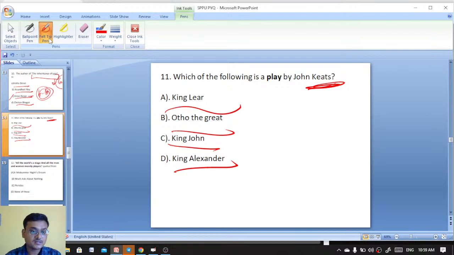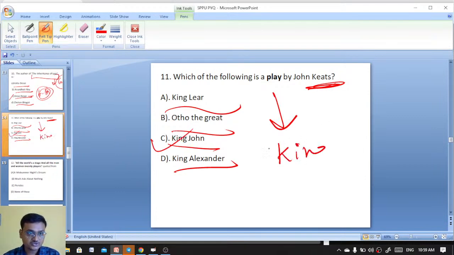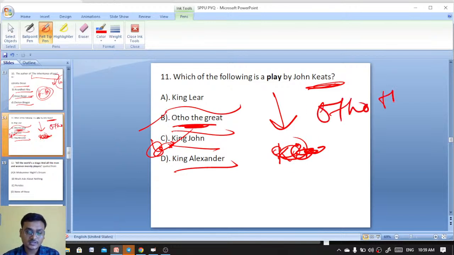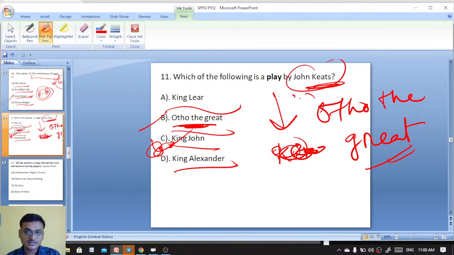11, C. Excellent, Rob. It is King John. This is a lesser known work by John Keats. John Keats has also written a play. Sorry, it is not C. I said that after seeing your answer. It is Otho the Great. John Keats has written Otho the Great. Chalo, B is the right answer here.